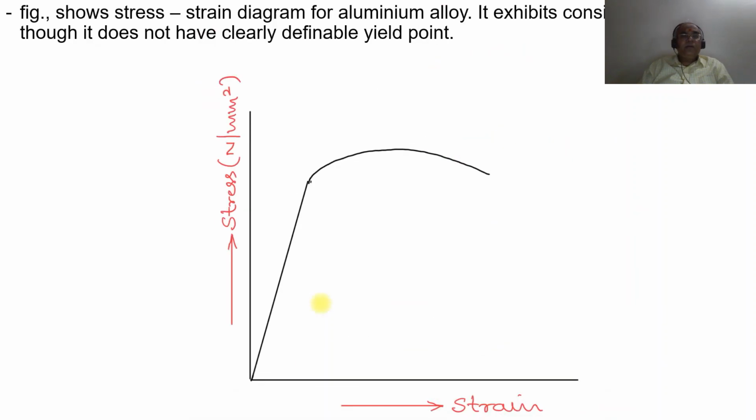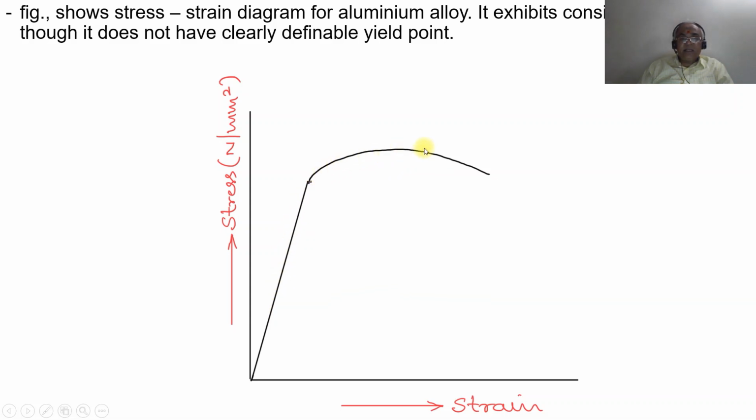Now the figure shows the stress-strain curve for an aluminum alloy. It exhibits considerable ductility though it does not have a clearly definable yield point. This is a typical example of an aluminum alloy. You have a linear curve from here to here.